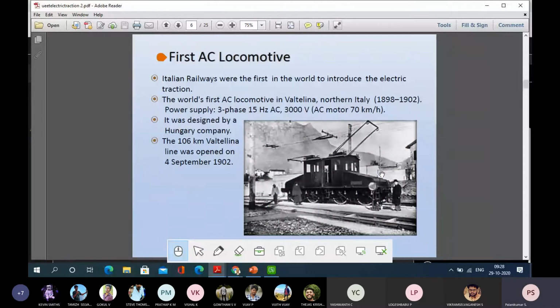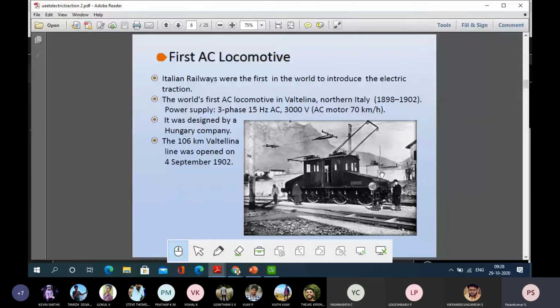So the world's first electric locomotive is in Valtellina, northern Italy. In the years 1898 to 1902, the power supply was three phase, 15 hertz, 3 kV. That is 3000 volts with an AC motor, 70 kilometers per hour. At that time itself, they were able to produce that. With a speed of 70 kilometers per hour, it was designed by a Hungarian company.